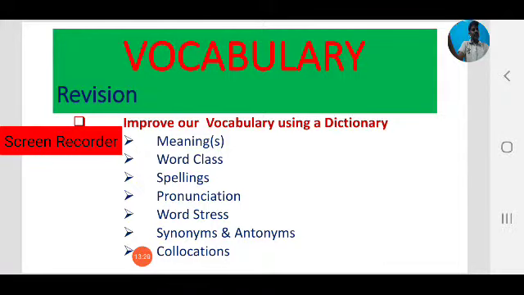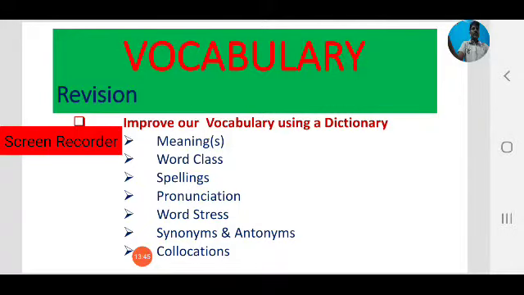In a good dictionary we can find collocations also. These are the important features of a good dictionary. So by following all these features, we can improve our vocabulary, we can learn new words. So always keep in mind, use your dictionary regularly.